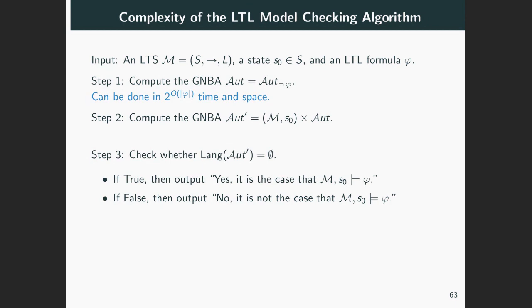In fact, the size of the result itself, the produced automaton, is also exponential, since its states are sets of formulas. Moreover, the construction of the product between an LTS with a state and an automaton takes time and space, growing linearly with the product of the sizes of the two components.